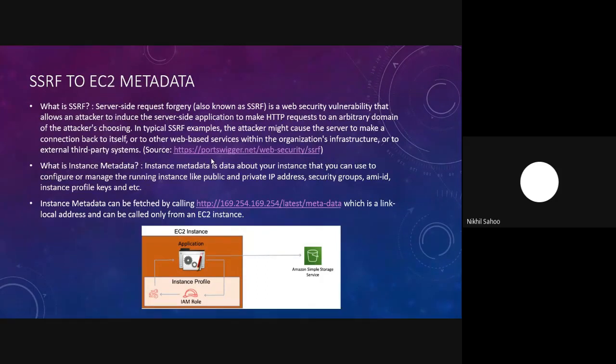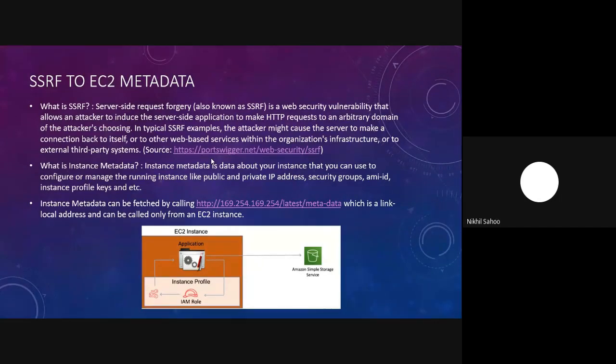And the impact is that using this vulnerability, you would be able to fetch internal file locations, intranet applications, restricted file contents, or some third-party web services which might give us sensitive data. And what is instance metadata? Instance metadata is data about your instance that we use to configure or manage our running EC2 instances, like our public and private IP addresses in use, our security groups, the AMI ID using which we created that EC2 instance, your instance profile keys, and a lot more.